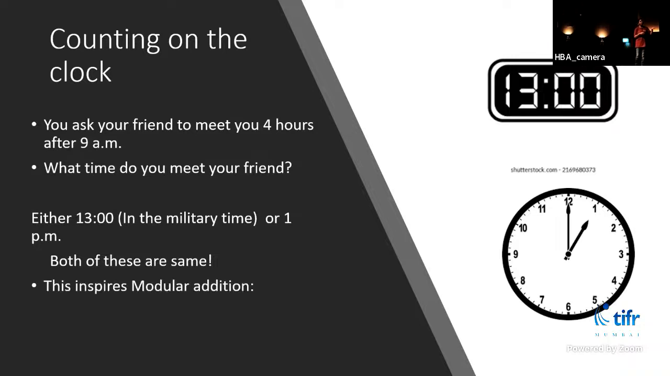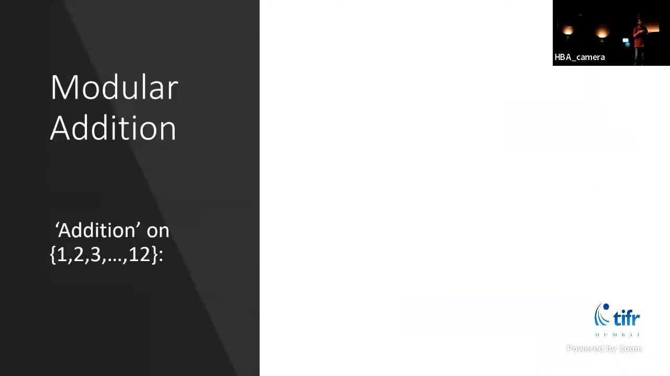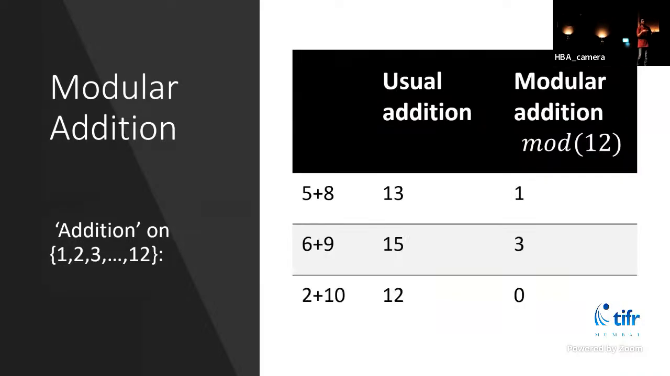This inspires a new kind of addition, which is called modular addition. What you do is add the numbers as usual. So you have 9 and 4, you add them as usual, that's 13. And then you compute the remainder after dividing by 12. That is your 1 p.m., the new answer. This is called modular addition, which is an addition on this set. The numbers are 1 to 12. We'll look at some examples. Say you had 5 and 8, so you add them as usual, and then you compute the remainder after dividing by 12. This is like 5 p.m., and 8 hours after 5 p.m. is 1 again, and so on.